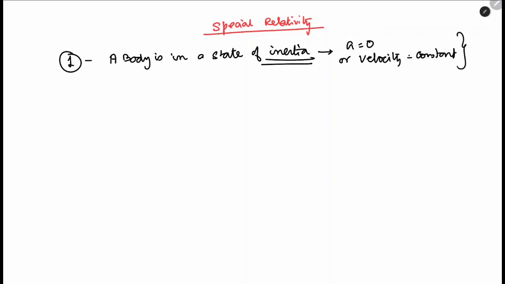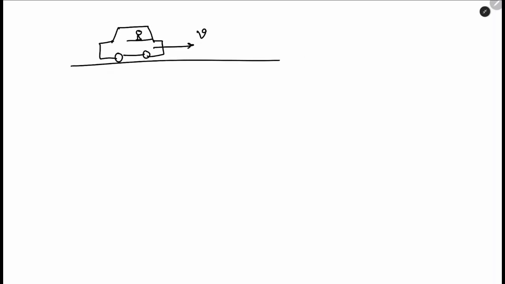Let's imagine we have a car, and here is sitting Mr. Einstein. This car is moving with velocity v on a flat road. If it moves with velocity v, after some time Einstein will reach here on his car.